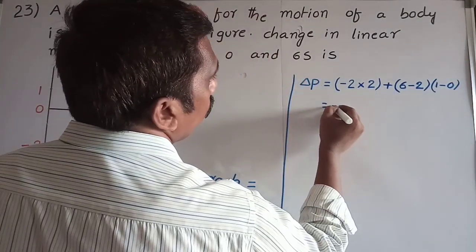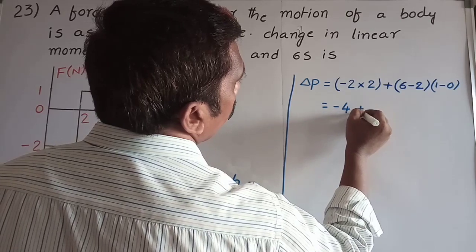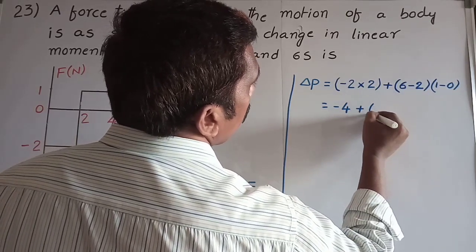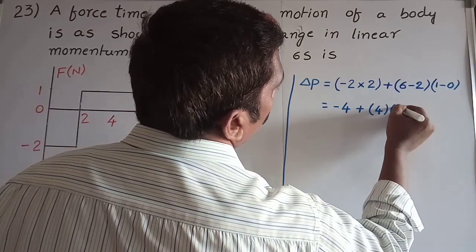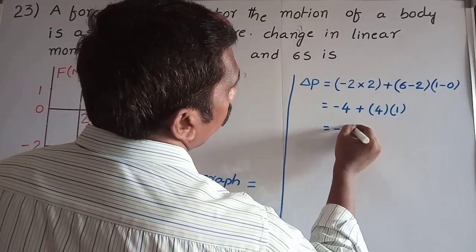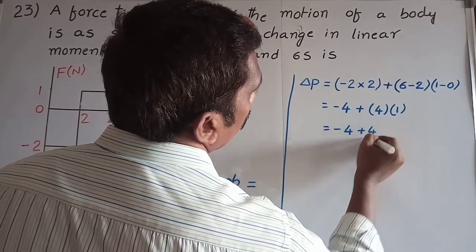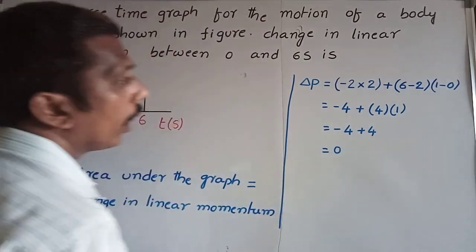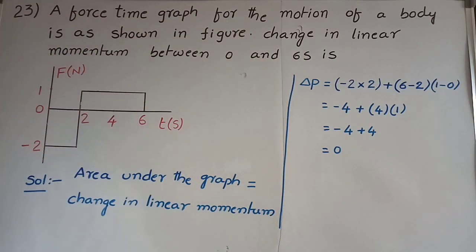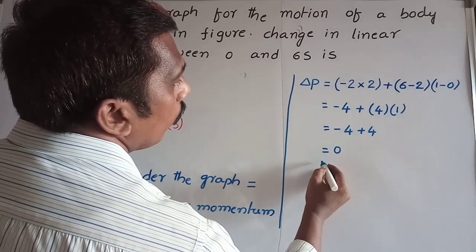That is equal to minus 4, 6 minus 2, 4 into 1. That is equal to minus 4 plus 4 equal to 0. Area under the graph is equal to 0. So change in momentum is also equal to 0 in this case.